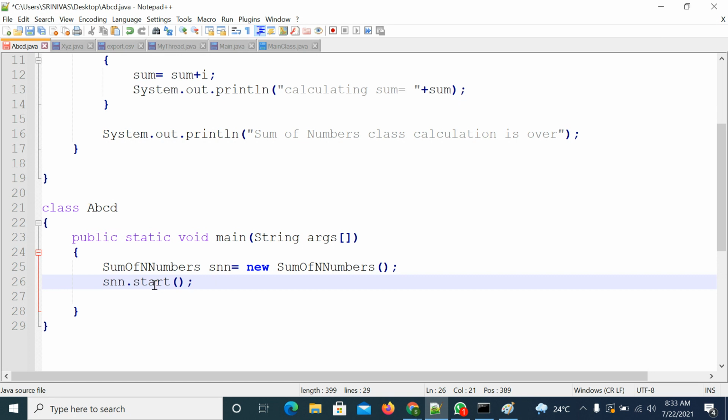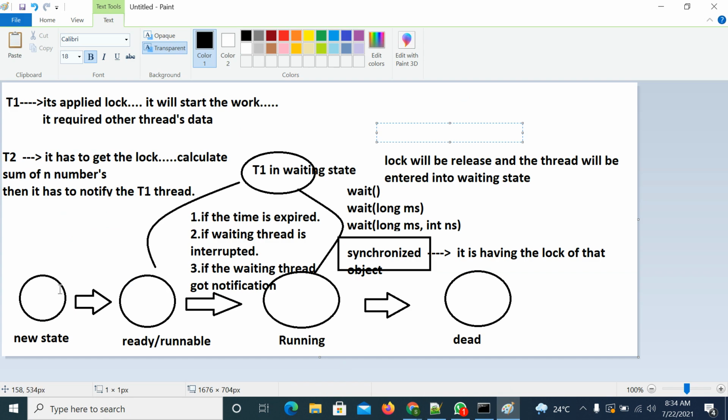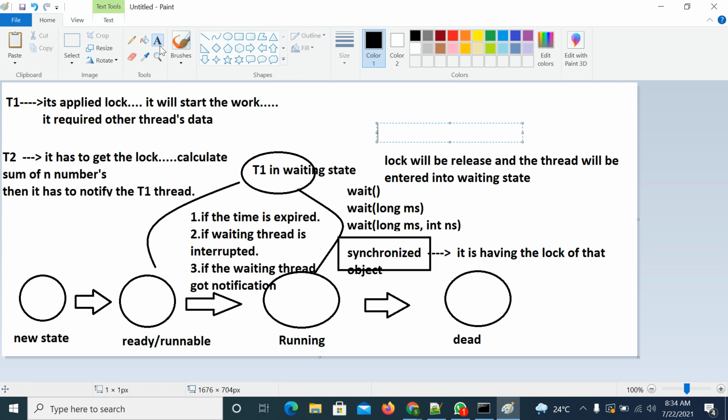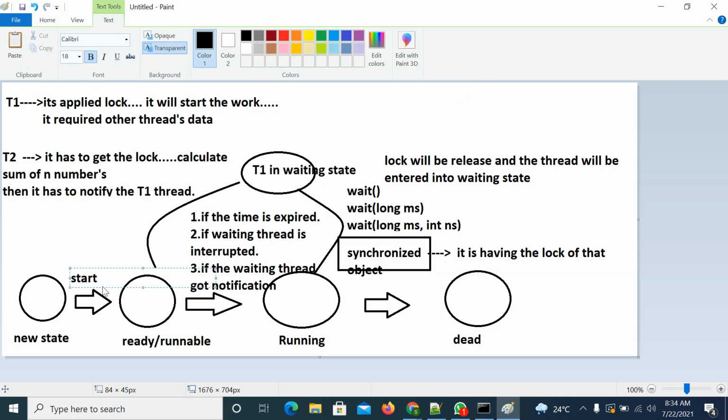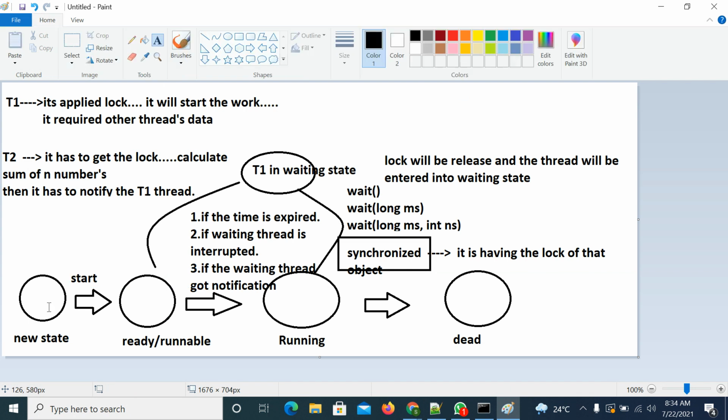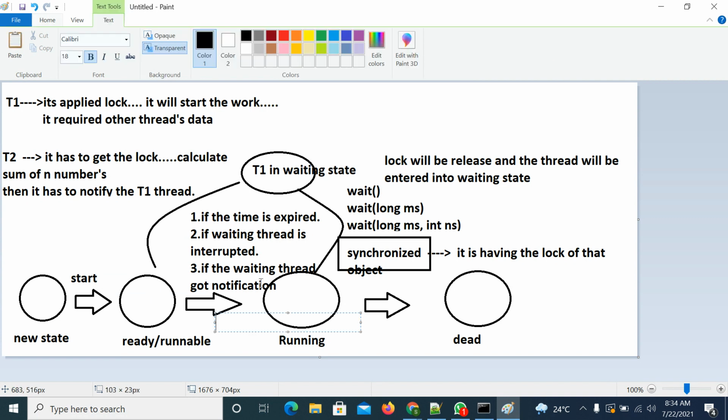I created the object and I am calling the start method. That means the start method will call the run method. I hope you are getting the point. This is in the new state. On top of the new state, if you call the start method, it will enter the ready or runnable state. It will perform low-level activities like registering the thread with the thread scheduler and allocating CPU time. Then it will call the run method.